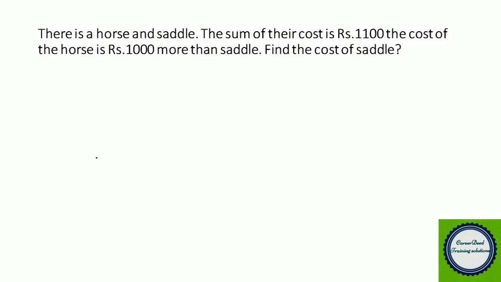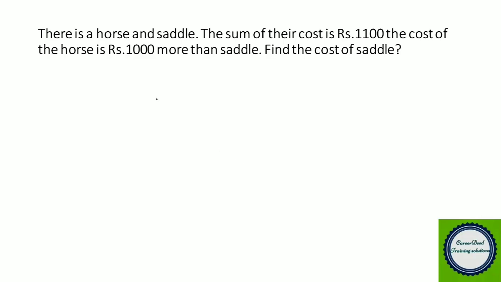There is a horse and a saddle. The sum of their cost is rupees 1100. The cost of the horse is rupees 1000 more than the saddle. Find the cost of the saddle. This problem is so simple. This is also a TCS NQT question.